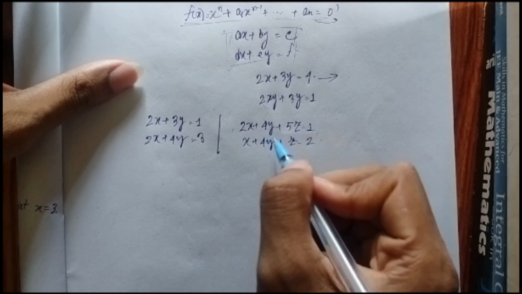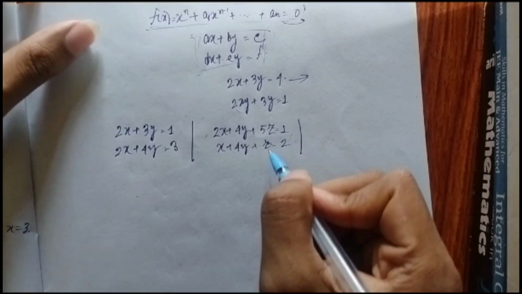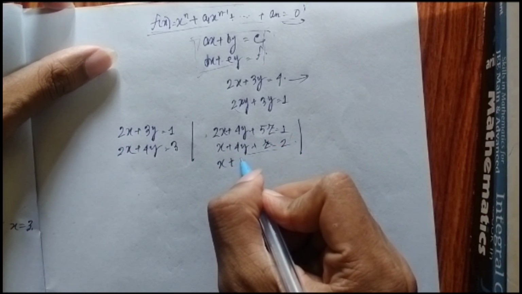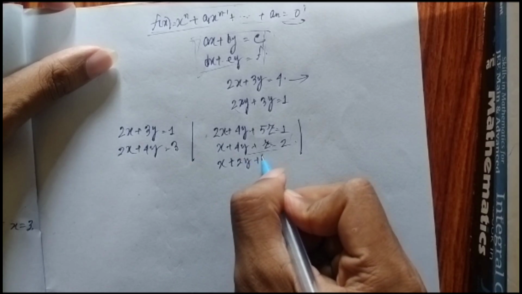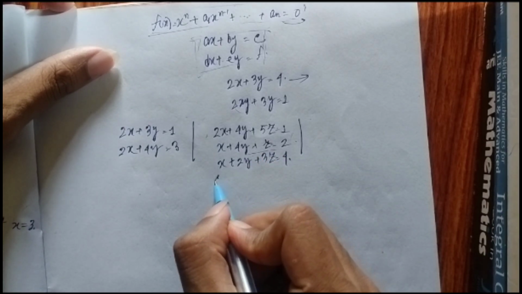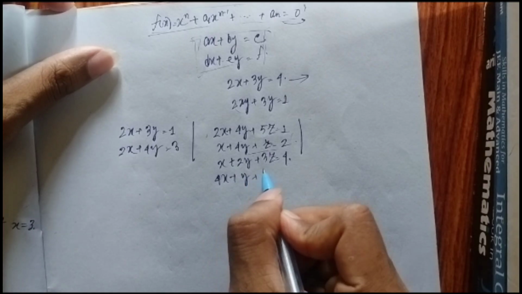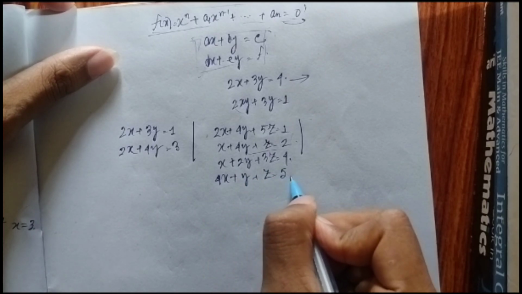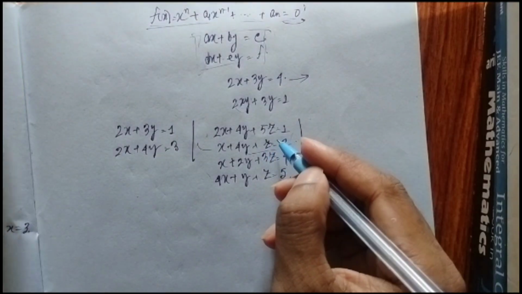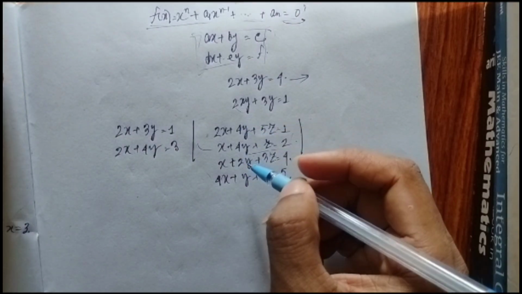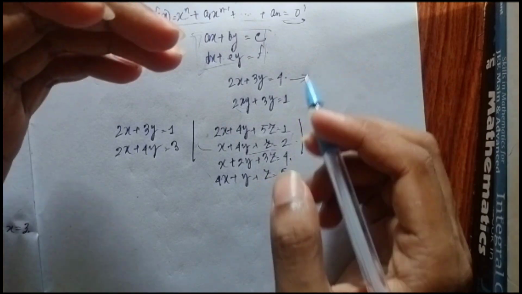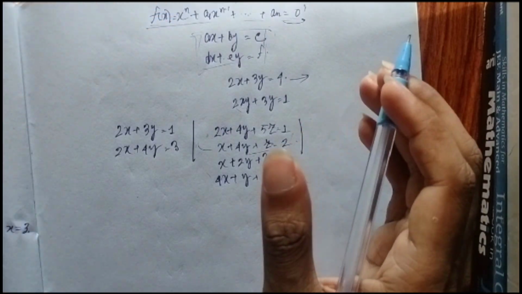With three variables and two equations, I can add one more equation. Let's say 2y plus 3z equal to 4, and 4x plus y plus z equal to, let's say, 5. This is also a system of linear equations, with three variables and four equations. This is also a possibility. Dealing with all those things is the study of linear algebra.